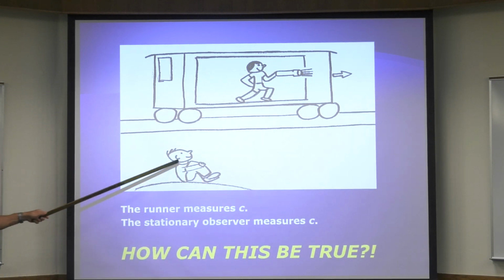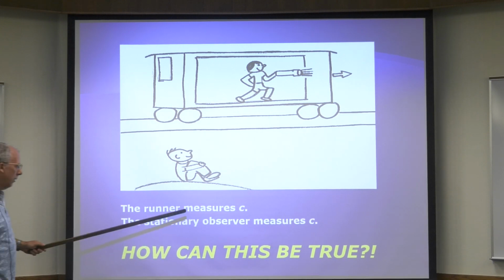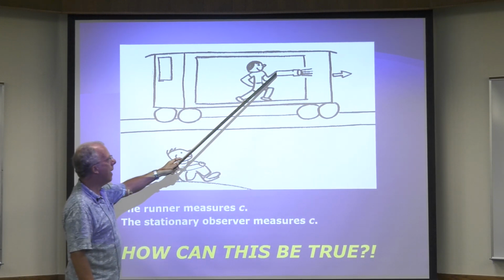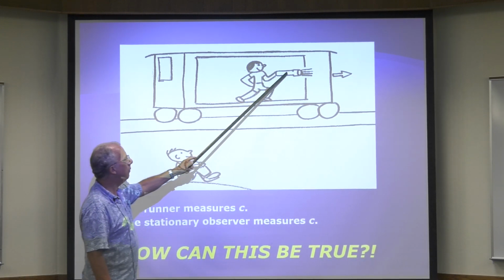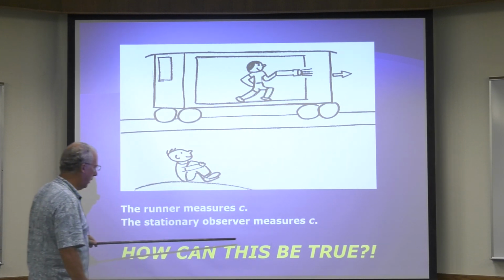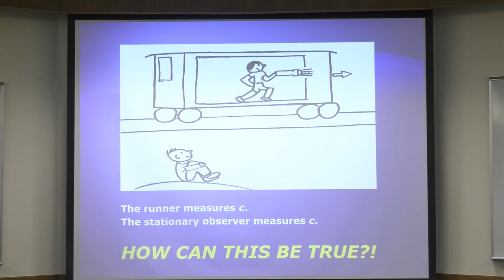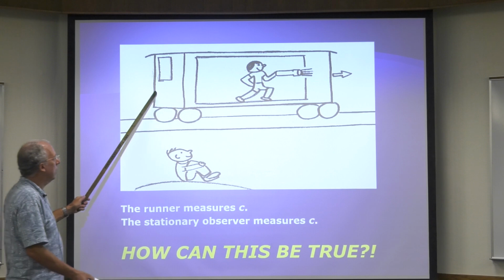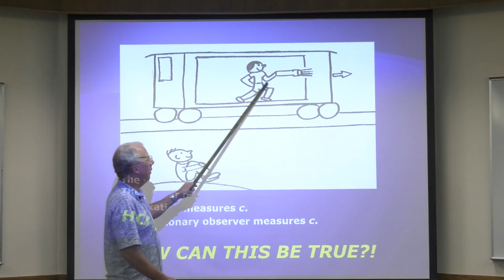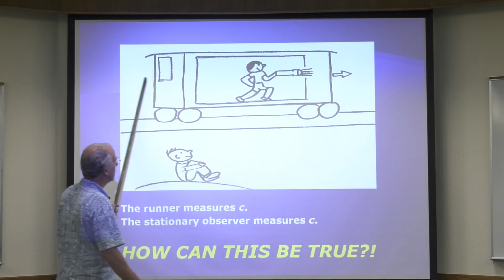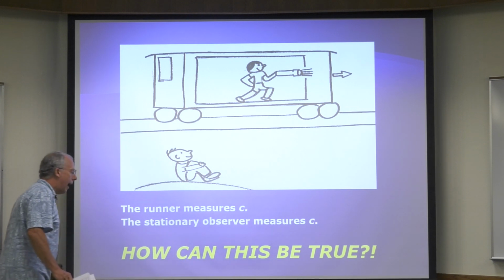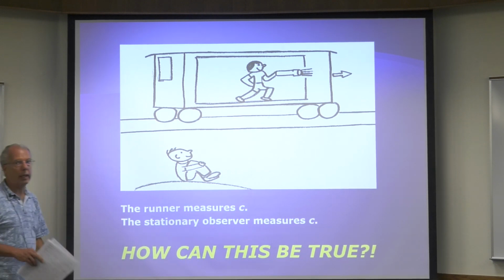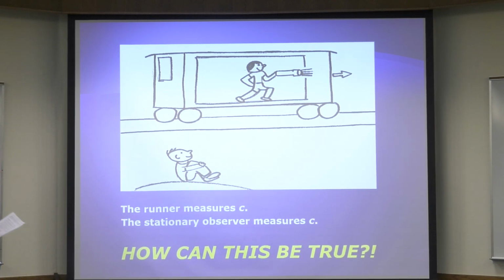If you're sitting on the street watching all this, you would actually measure the speed of light coming from the flashlight to be the speed of light. So you're saying that the speed of the runner doesn't matter, the speed of the train doesn't matter. Everybody measures the speed of light to be the speed of light, which again seems totally insane.